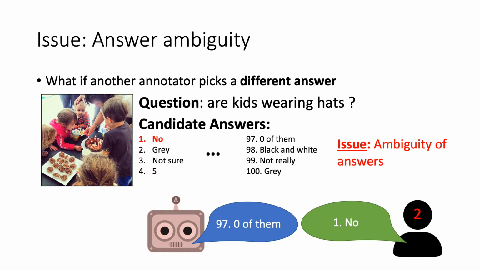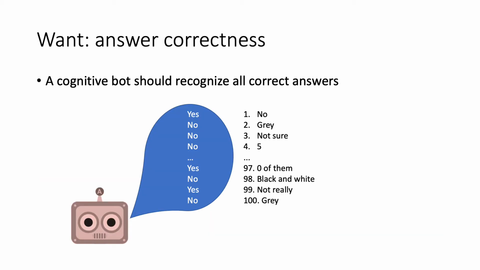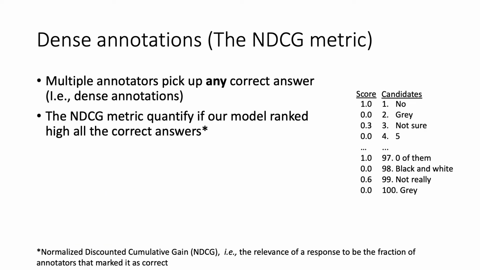However, there is an issue. What if there are multiple correct answers? For instance, another annotator chooses to pick no as the correct answer instead of 0 of them. For that, we want our bot to recognize all the correct answers. This ability is evaluated with the NDCG metric. We ask various annotators to pick up any correct answer to create dense annotations. The NDCG metric checks if our model ranked high all the correct answers.